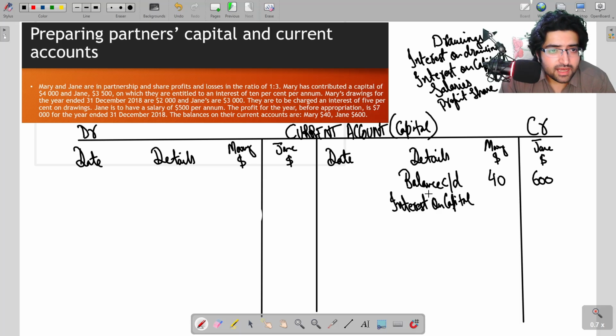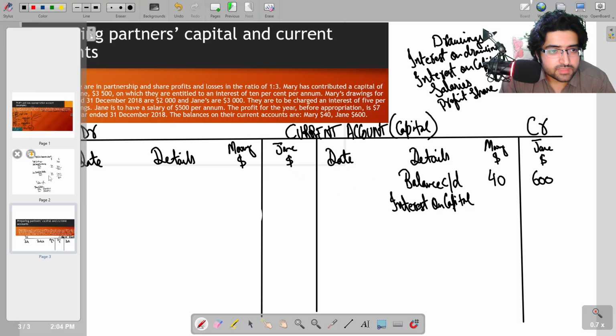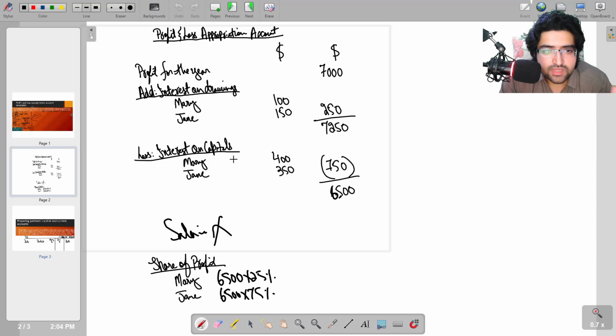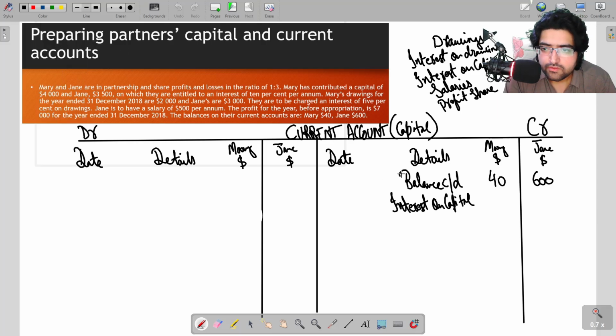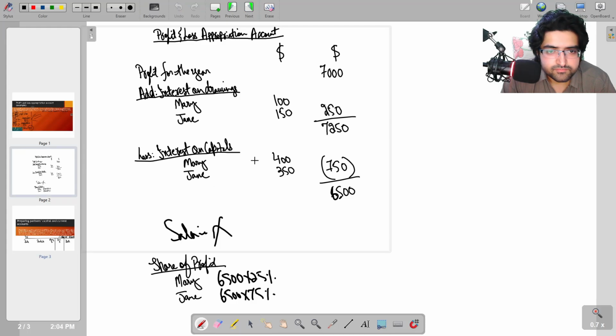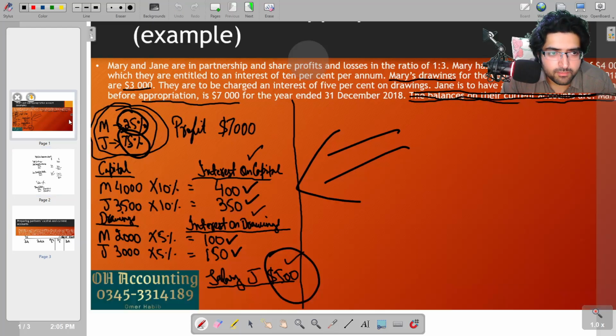Interest on capital, I think the working was available here. Yes. So interest on capital of Mary is 400. And for Jane, it was 350. Let me double check. Yeah, as you can see, 400 for Mary and 350 for Jane. So where am I picking this data from? From the appropriation account or from my rough work which we did earlier.